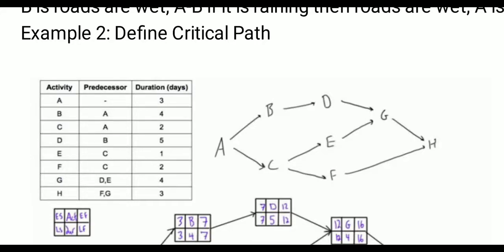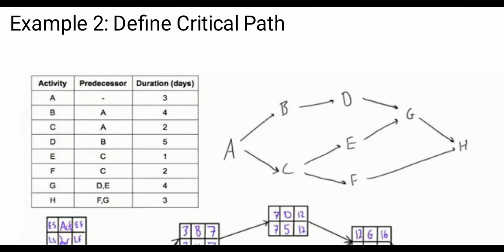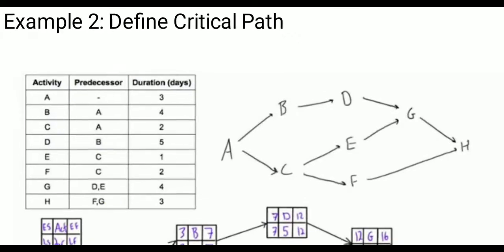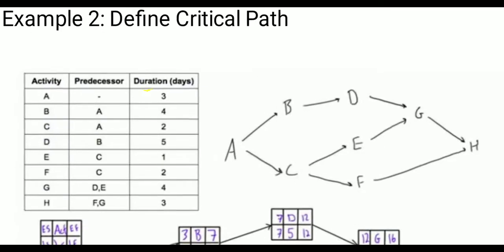So we can construct this flow diagram from this particular sequence. Starting from A, A is the first predecessor.